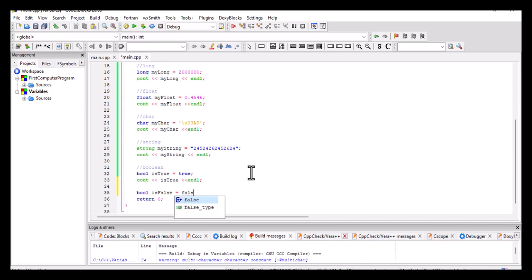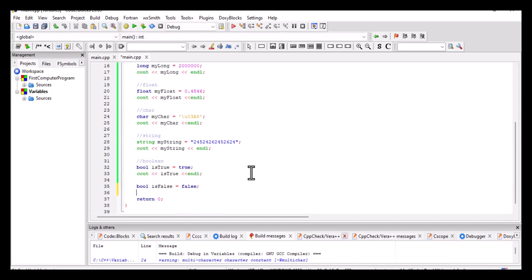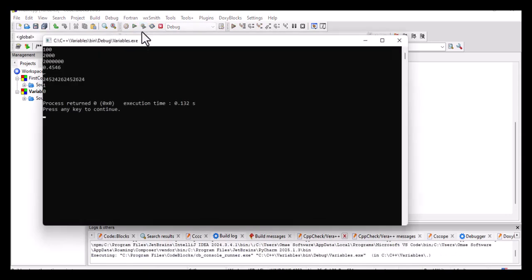So we're going to say false. I'll close that. Then I'll say cout, the shift operators, then is false, and I'll say endl. When you compile that one, we're going to have a 0. So false is a 0 and 1 is a true.